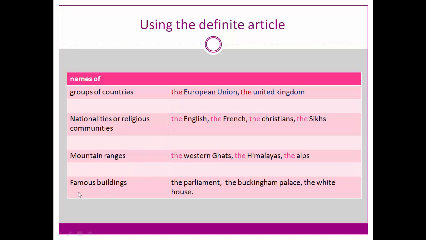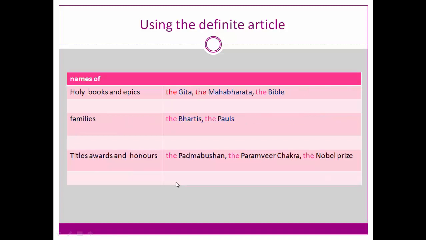Next, famous buildings. Parliament building, Buckingham Palace, the White House. So famous buildings are referred to by using the definite article. Holy books and epics, the Gita, the Mahabharata, the Bible, the Quran. Holy books are referred to by using the definite article. Families, for example, the Sharma family, Paul's family. When you want to mention families, you can use the definite article.